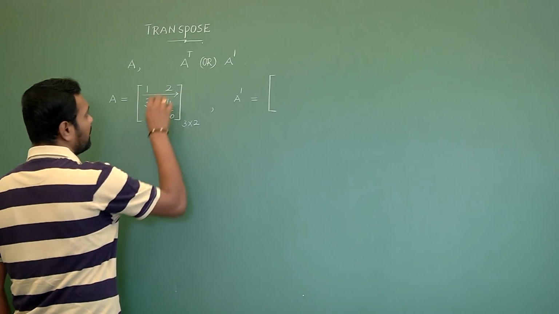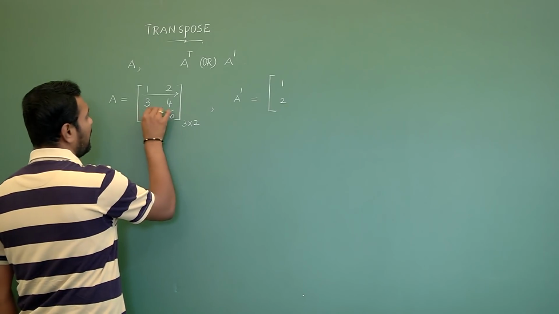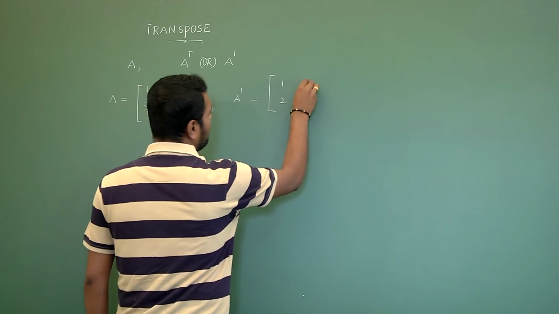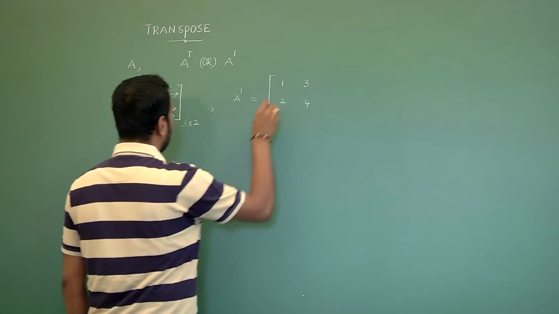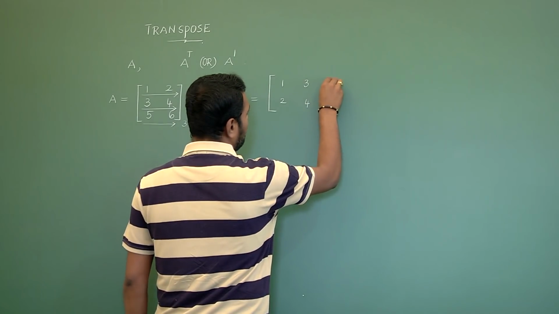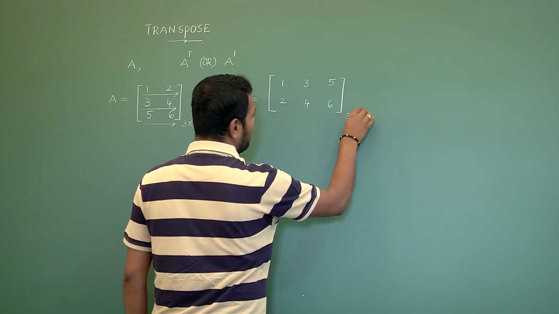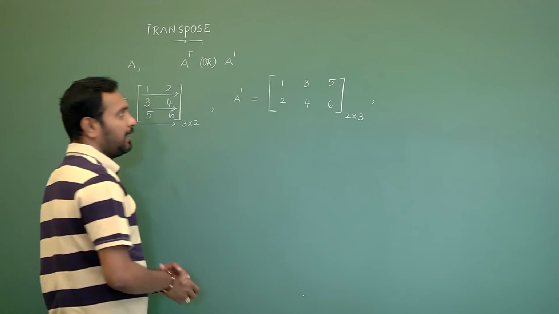First row elements become the first column elements. Second row elements become the second column elements. Third row elements become the third column elements. So the order of this transpose matrix is 2 cross 3.